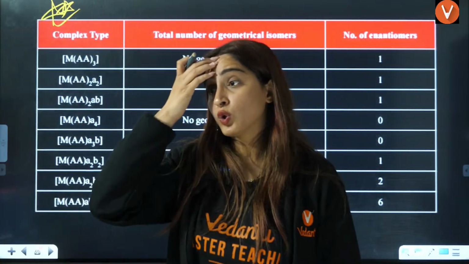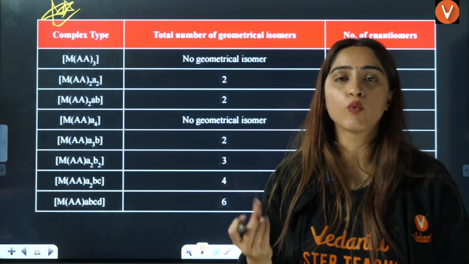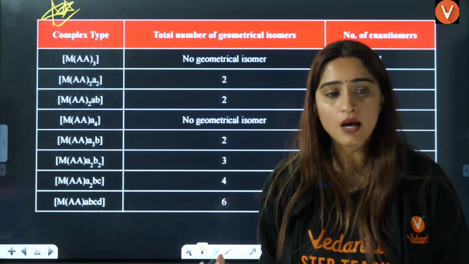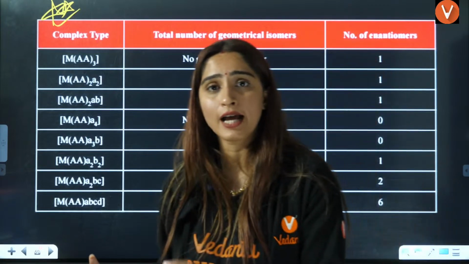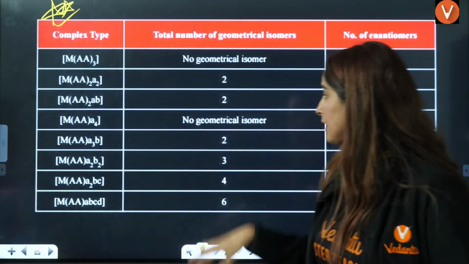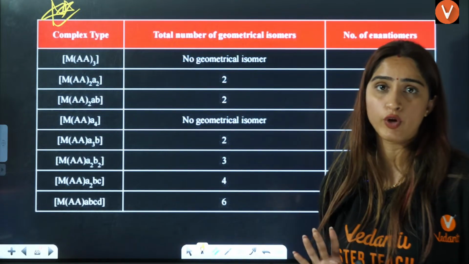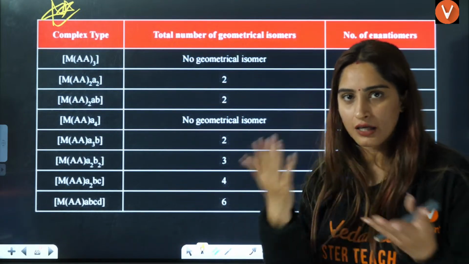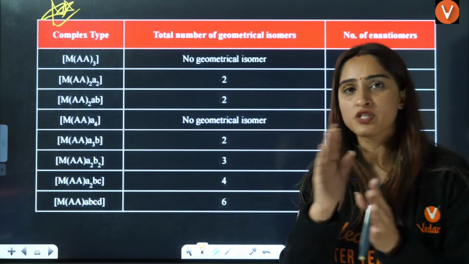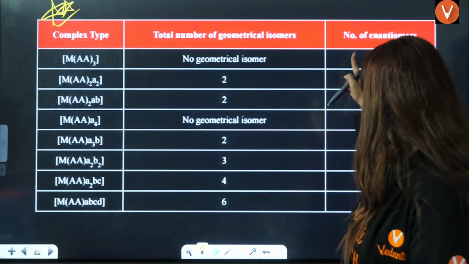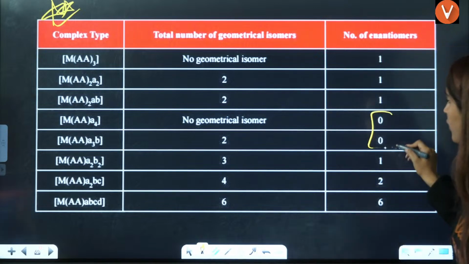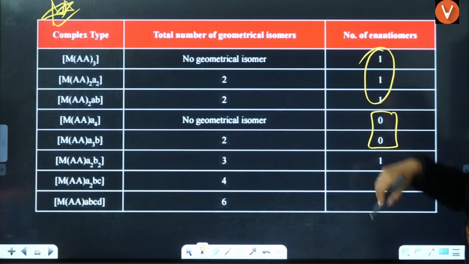If you want to do things in a quick manner, if you want to save time in JEE, save the time and utilize that time in mathematics or physics, then these kinds of tables are important for you. Otherwise, you can draw and understand which is forming superimposable, which is non-superimposable. But go through this once, because mostly you will see 0, somewhere you will see 1.